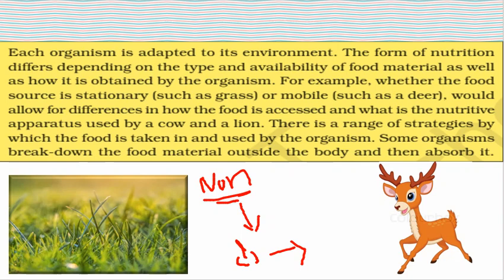Also, the complex nutrients prepared by other organisms are used by heterotrophs.